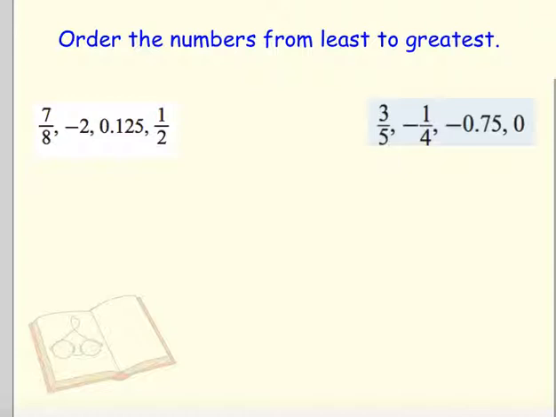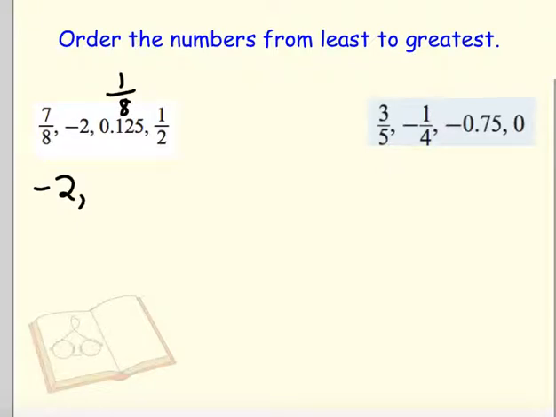When we look at this first set of numbers, we're always going to look for negatives first, and we see a negative 2. That's definitely going to be our smallest. Then we look and see which one is closer to 0. I'm going to put these all as fractions. So 1.125 is just 1/8, versus 1/2 versus 7/8.